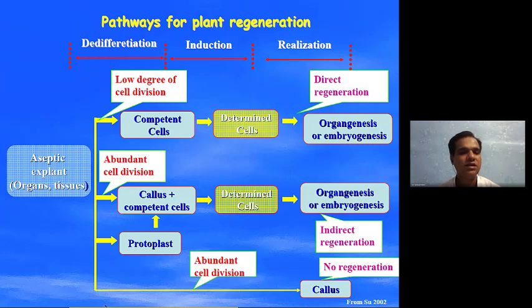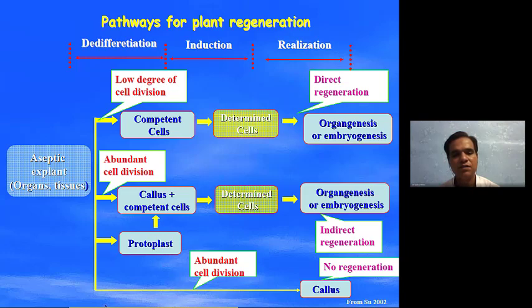When we are doing organ and tissue culture, we can see the competent cell, and these competent cells can determine what type of cells we can produce, like direct regeneration we can do. And when we are doing direct regeneration, in between an organ can be produced or an embryo can be produced. So directly cells produce organs, so we are calling it organogenesis.